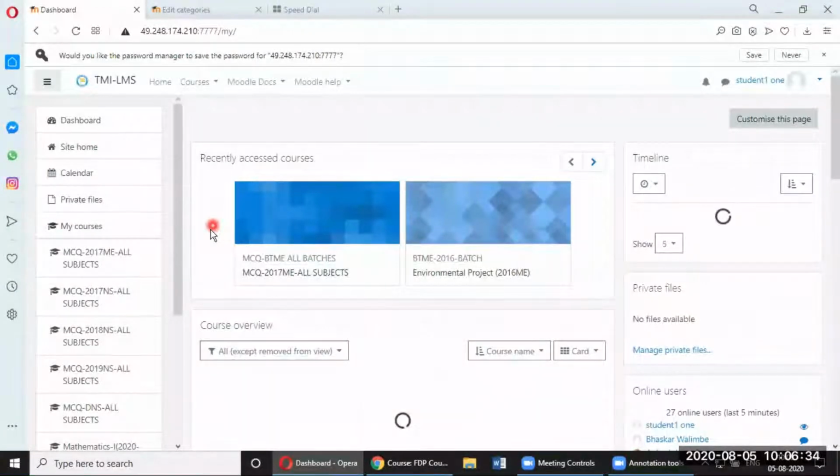Screen is blur. Okay, let me see the settings.